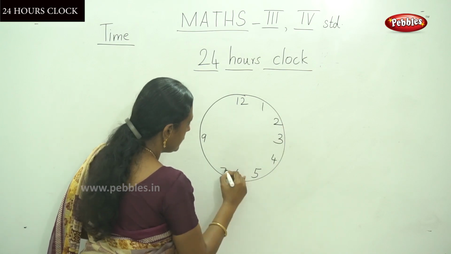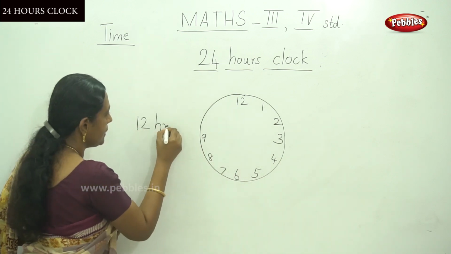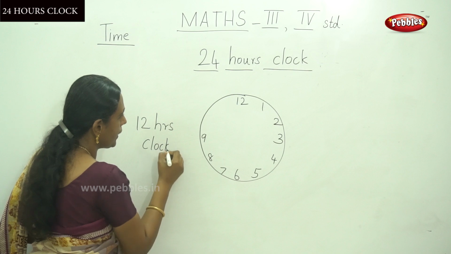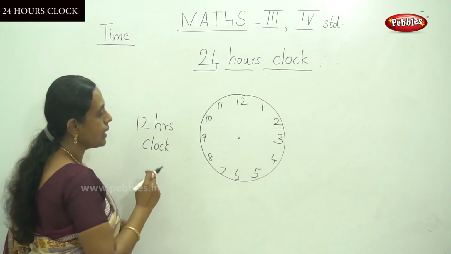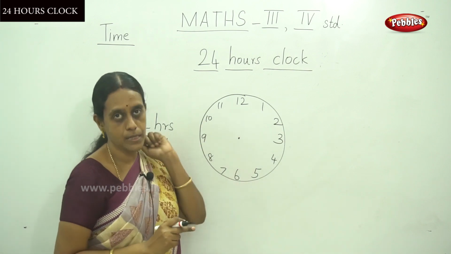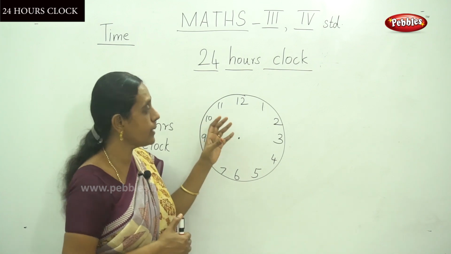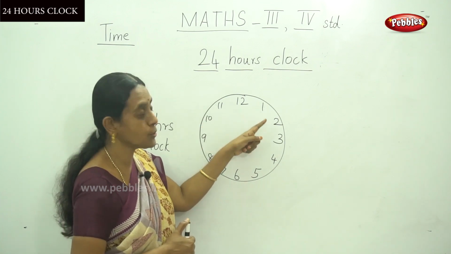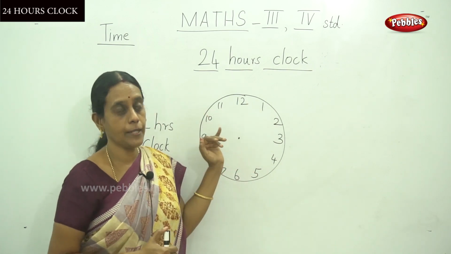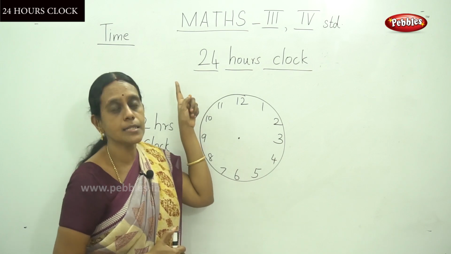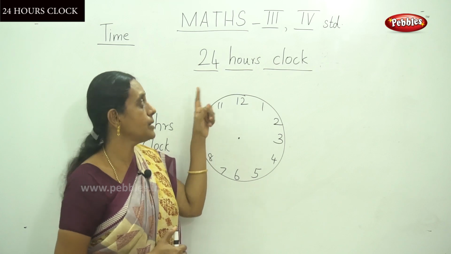We say 1 o'clock, 2 o'clock, half past, quarter past, between these 12 numbers only. But in the 24 hours clock, each hour is measured as 1 hour.